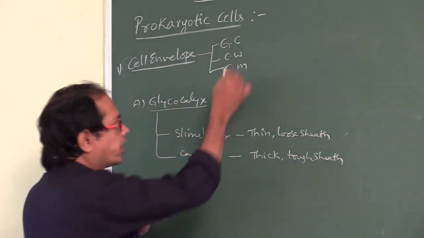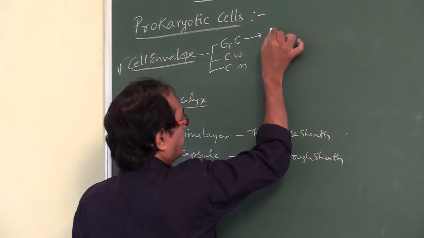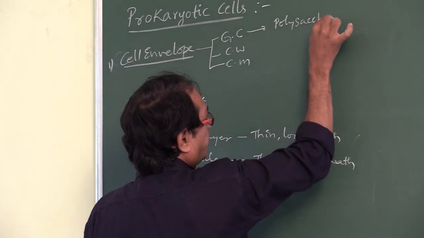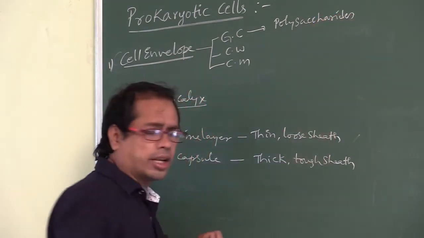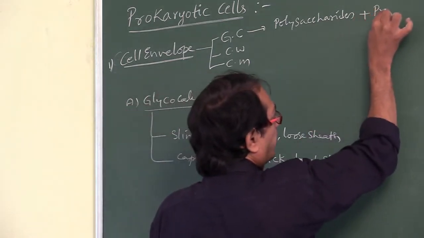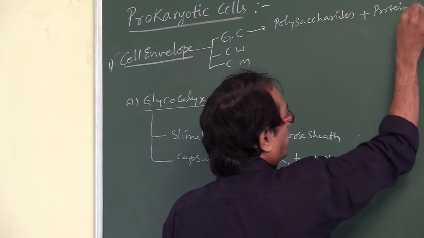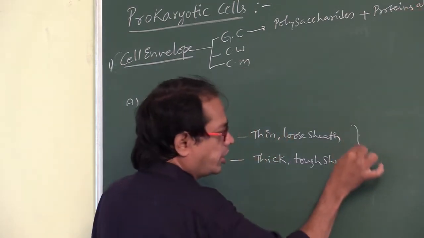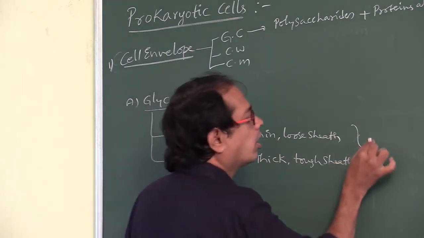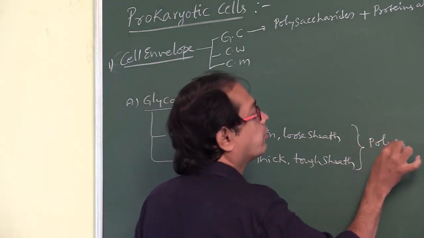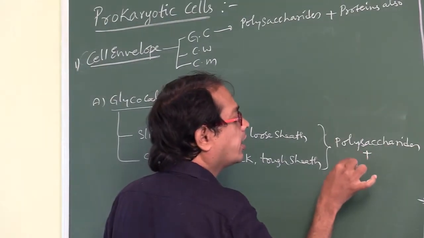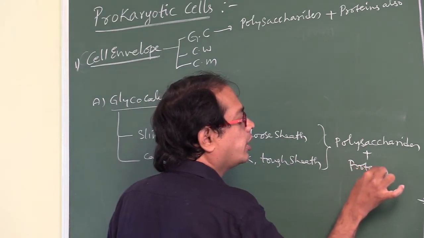So glycocalyx is made up of polysaccharides, and it may contain proteins also. That means slime layer or capsule is made up of what do you have to write? Polysaccharides. Very, very important. And it may contain proteins also.